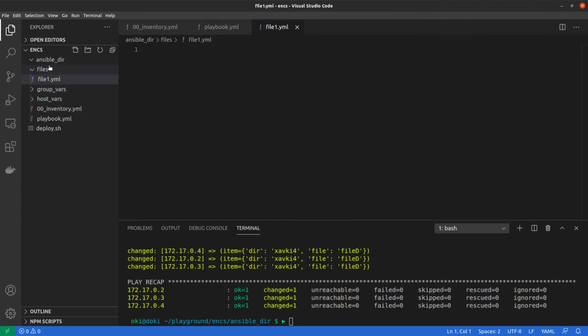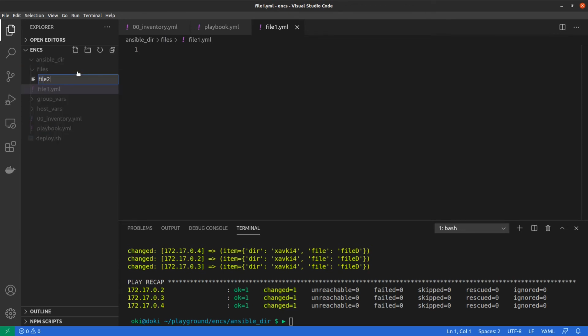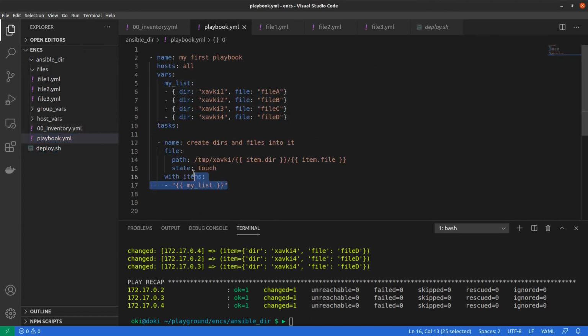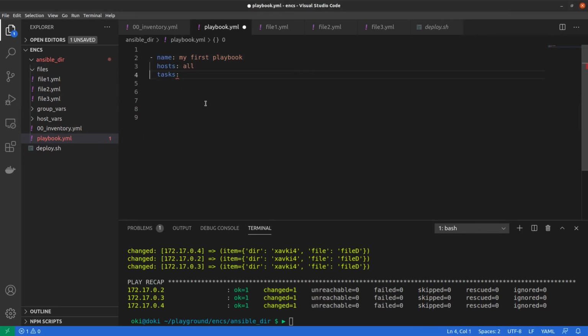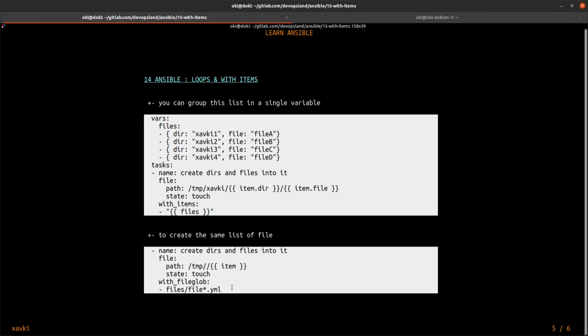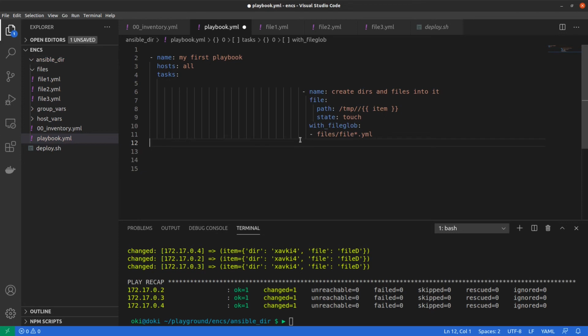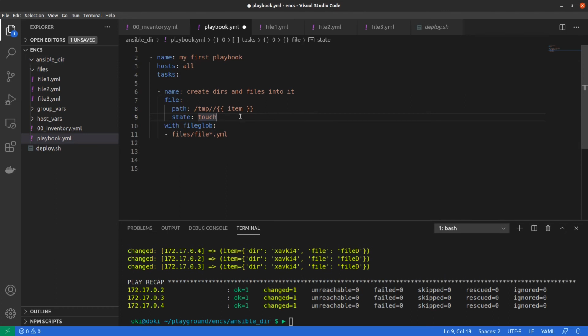1.yml for example, and you can add a new file 2.yml and file 3.yml and whatever. Okay, you must modify your playbook and modify your task here. In our case, you can remove the vars, and to test it, very simple. Be careful of indentation.